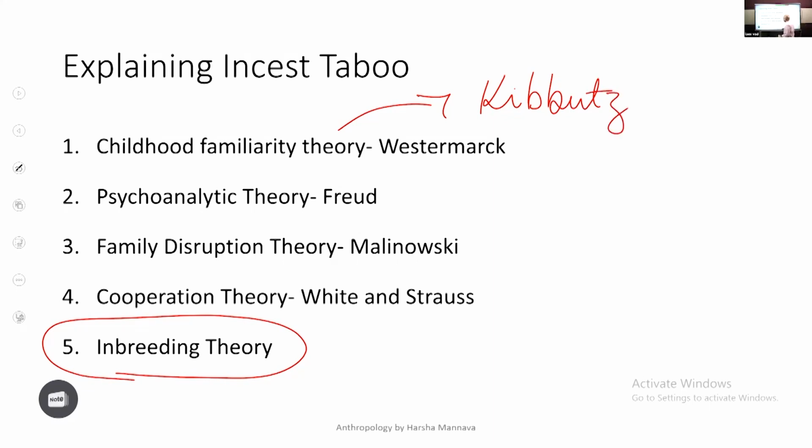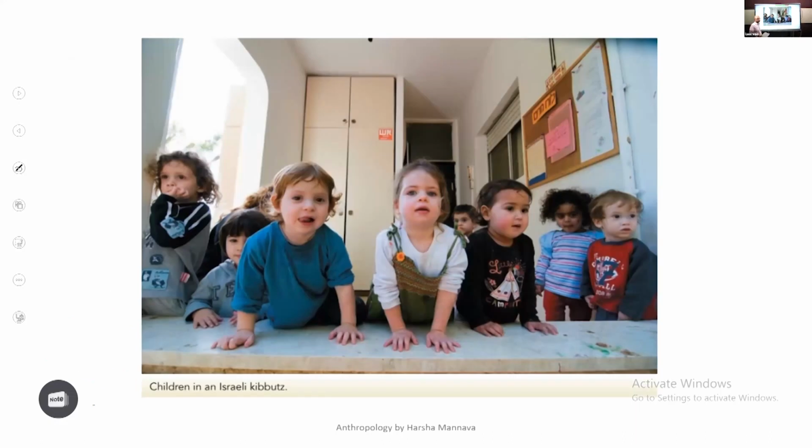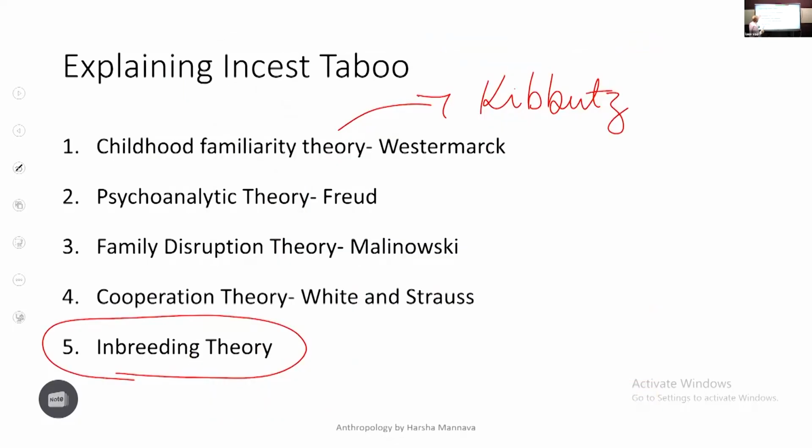kibbutz. So this is a kibbutz. This is how a kibbutz looks, where all the youngsters are raised together. This is how children are raised in an Israeli kibbutz, one next to the other. Then family disruption theory, that is to avoid friction in the family. Cooperation theory, that is to form greater alliances. That is another theory put forward to explain incest.